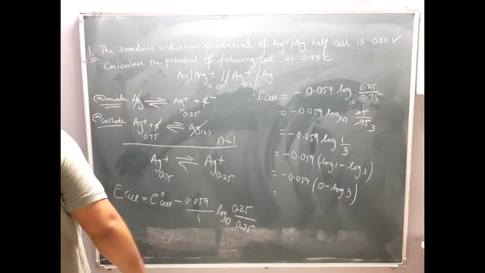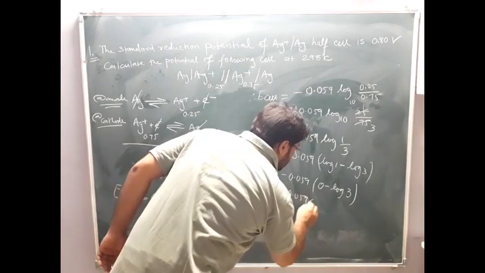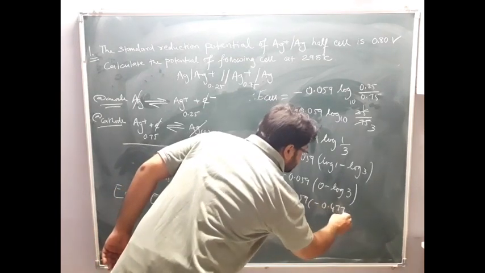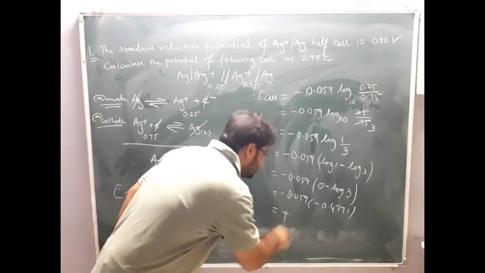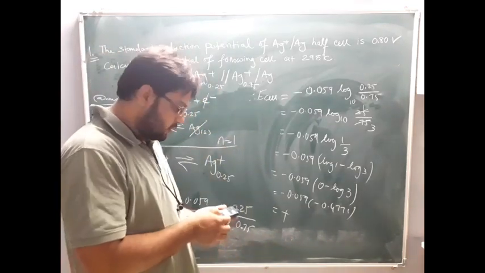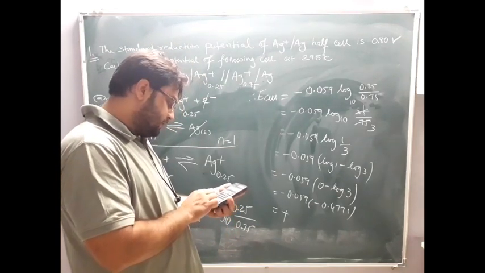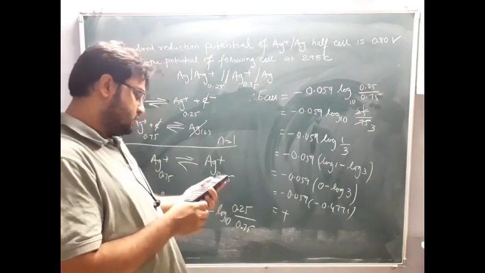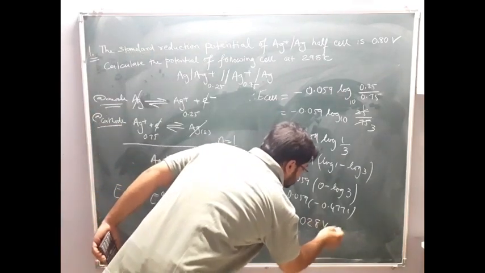Sorry, 0.4771. 0.059 minus 0.4771. Please, you can see it in the log book. So here minus will be plus. When you multiply these two values, please you should not use the calculator. So 0.059 multiplied by 0.4771, the answer will be 0.028 volt.